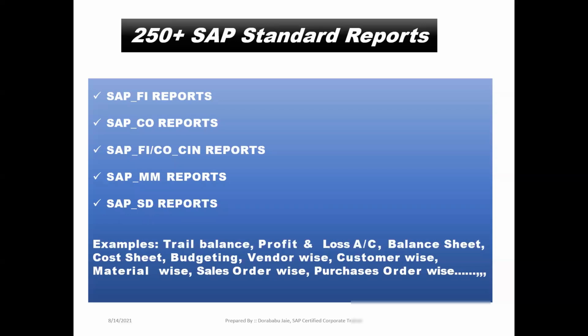Once again, coming to the examples. Trial balance belongs to SAP FI report, profit and loss account belongs to SAP FI report, balance sheet belongs to SAP FI report, cost sheet belongs to SAP CO report, budgeting belongs to SAP CO report, vendor wise report belongs to SAP MM, customer wise report belongs to SAP SD, material wise report belongs to both SAP MM and SAP SD, sales order wise report belongs to SAP SD, and the purchase order wise report belongs to SAP MM. Like that we will have 250 plus reports. I'm going to explain from the starting to ending on topic base.